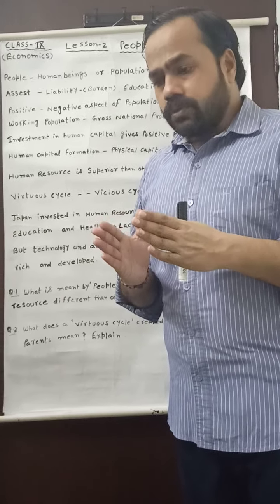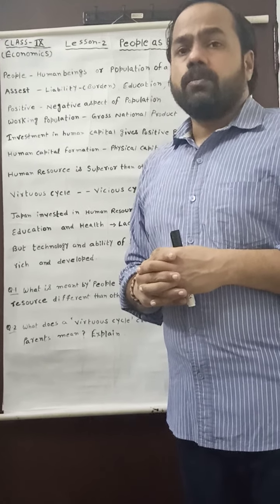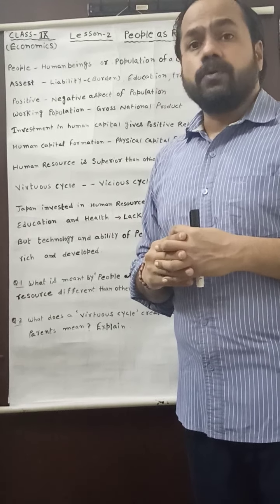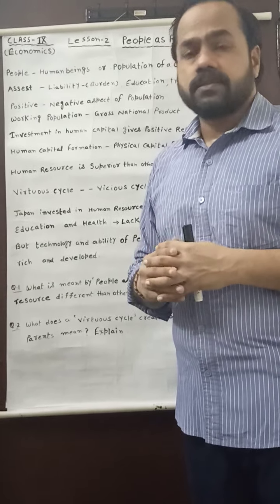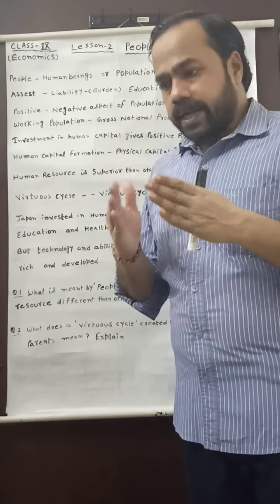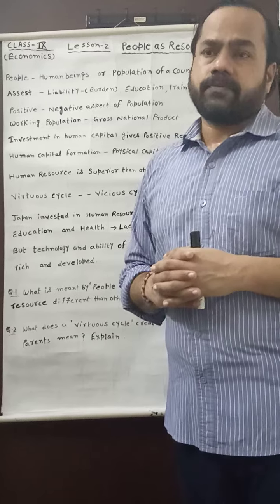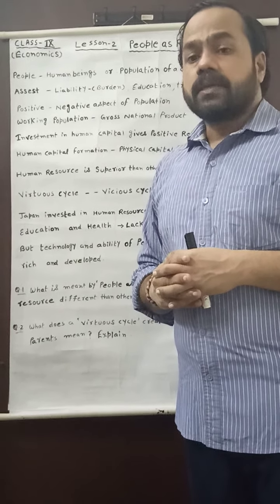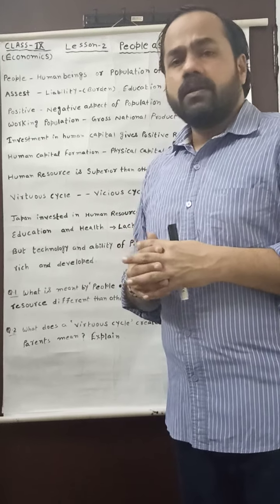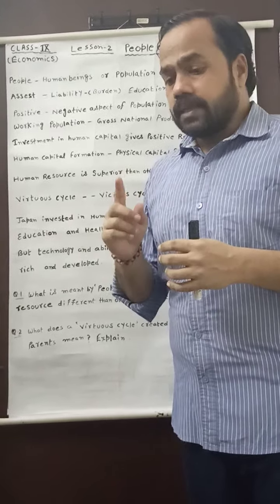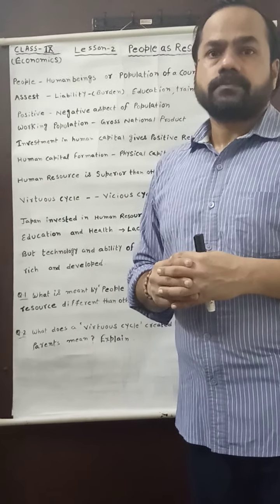But my dear student, the resources which are very essential to fulfill our needs and requirements are provided by nature on the earth surface. But these resources cannot fulfill our requirement without using skill and technology.